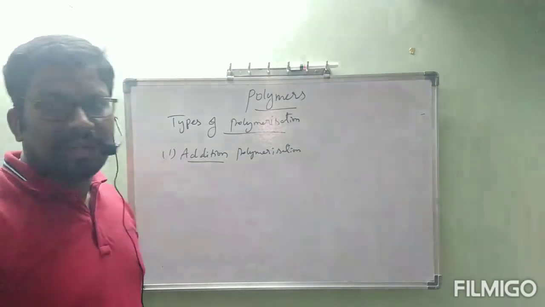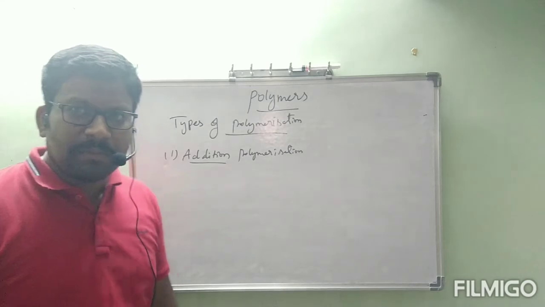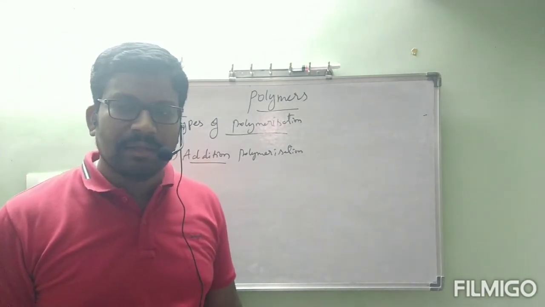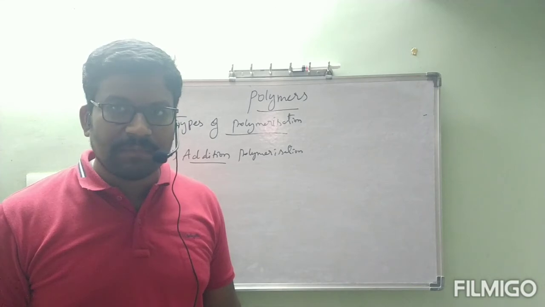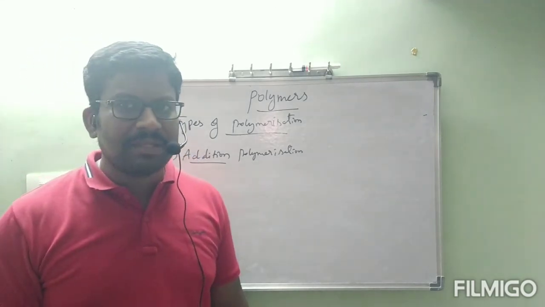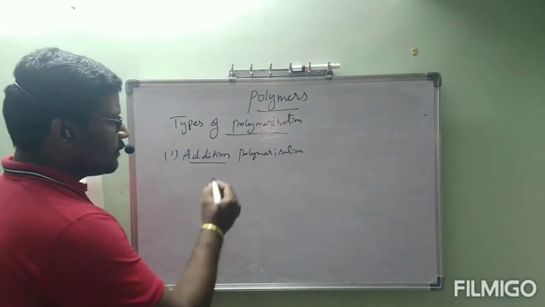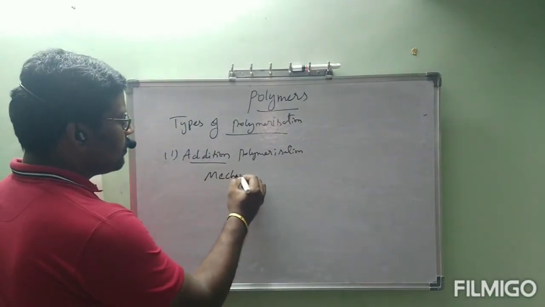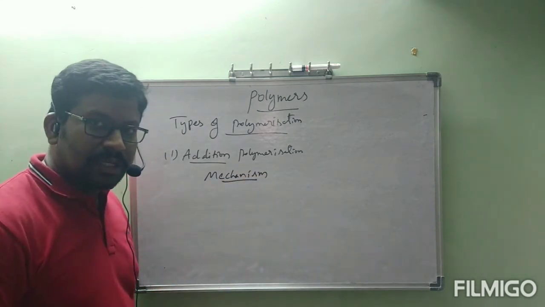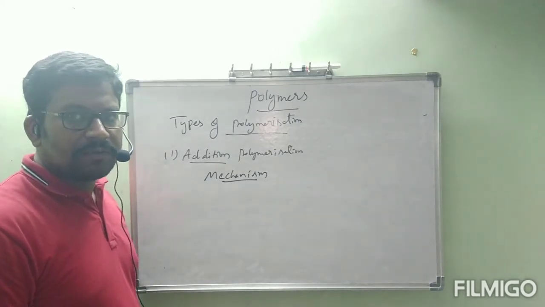Okay, but here, under this addition polymerization, we have so many types: polyethene, polystyrene, polyvinyl chloride. Formation of these polymers are coming under this addition polymerization only. Now we have to see mainly the mechanism also. Okay, now under this addition polymerization mechanism. Mechanism of this addition polymerization is involved with 3 steps.